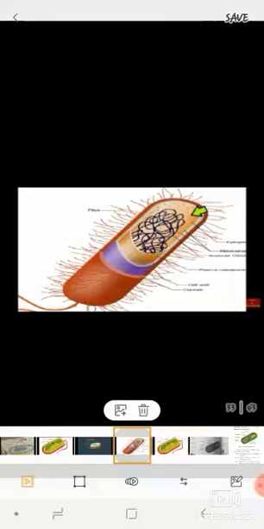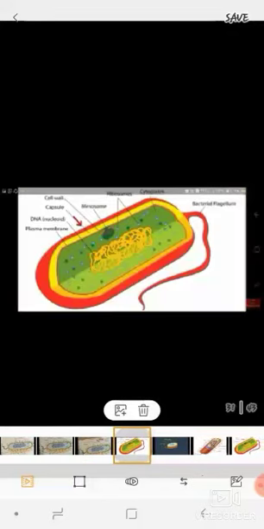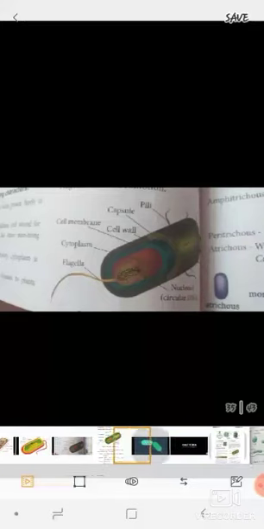Other cell organelles such as mitochondria, Golgi complex, and endoplasmic reticulum are absent in bacteria. Bacteria contain 70S ribosomes, which help in protein synthesis. Bacteria contain flagella, which help in locomotion. They contain small tiny pili, which help in adhering, that is, for attachment purpose.